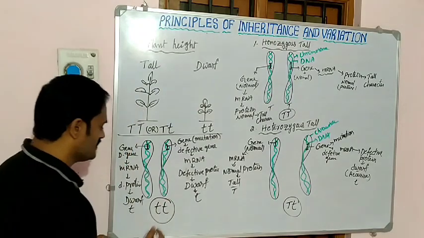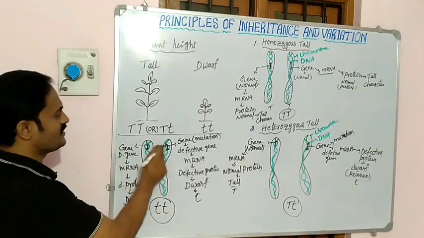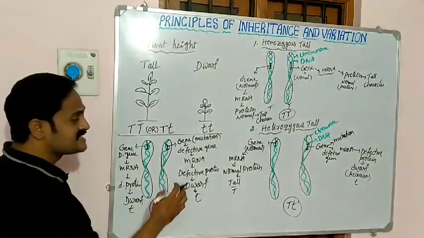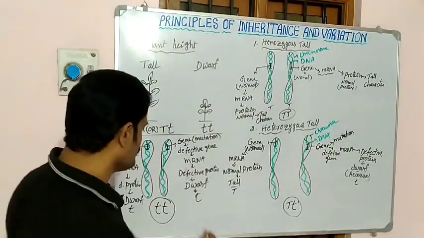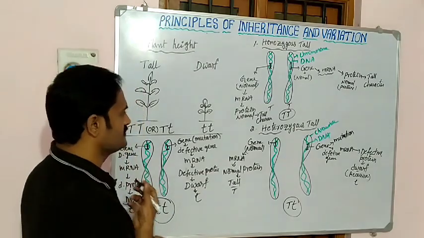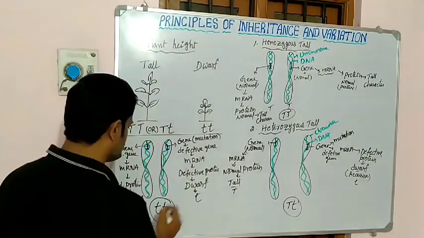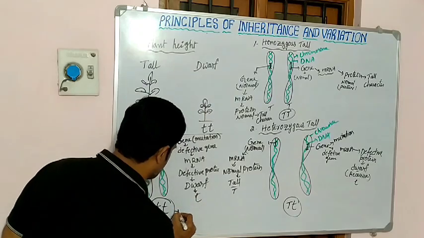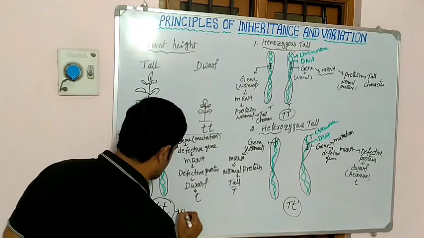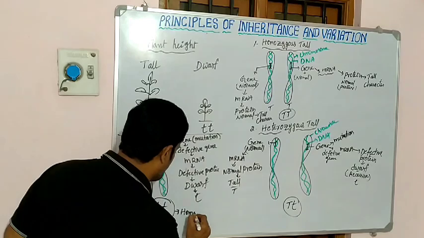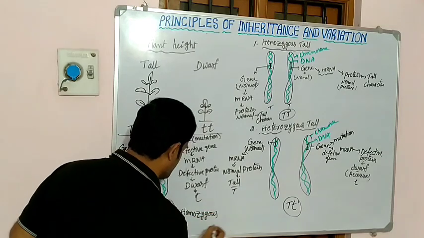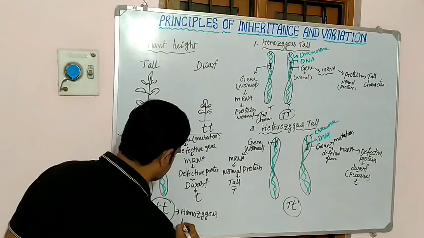What is this? Homozygous dwarf. See, homozygous dwarf, both are the same only. So this kind of character we call homozygous dwarf.